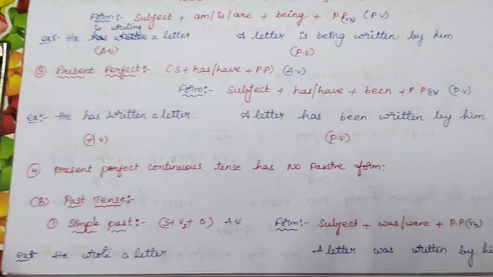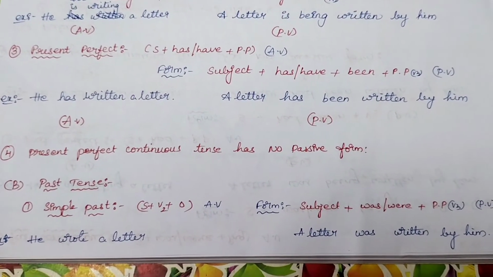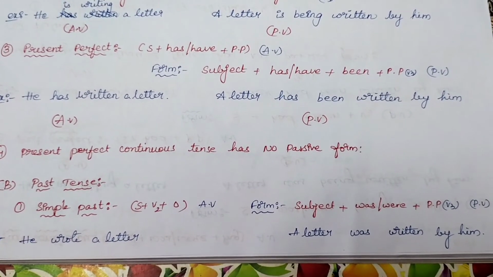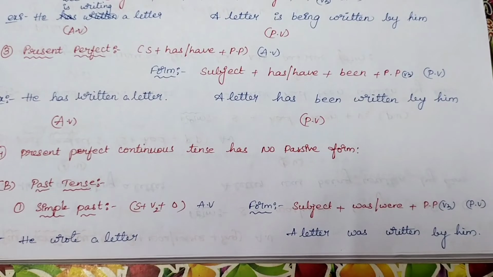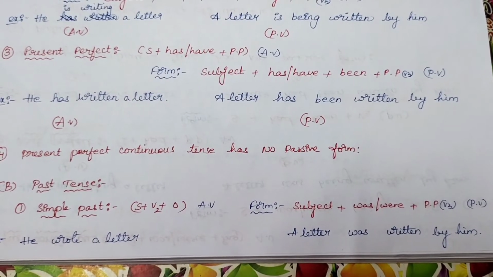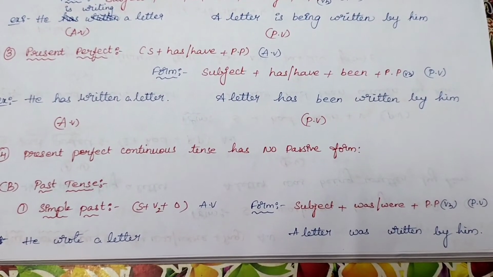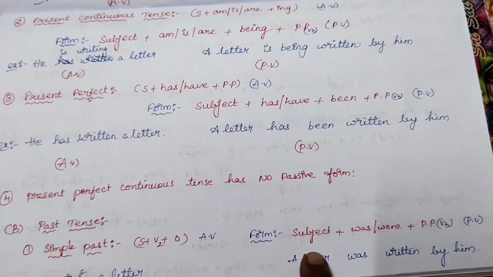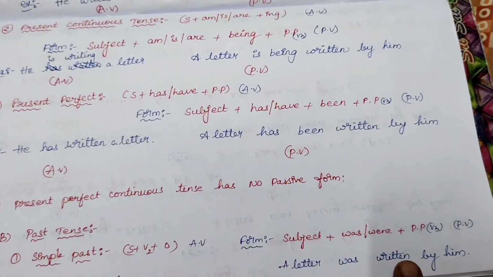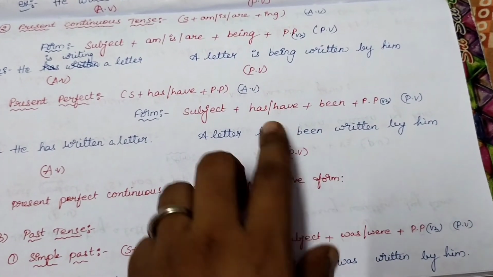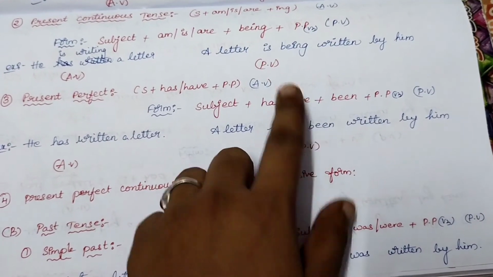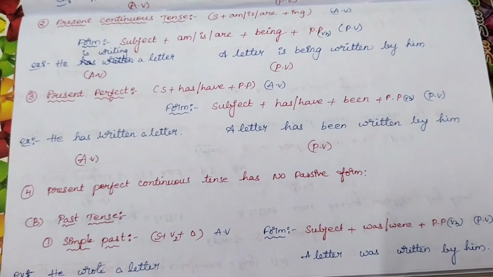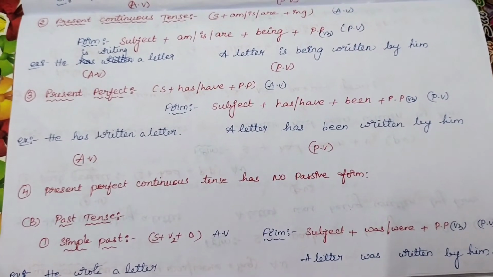Coming to past tense, simple past, that is subject plus V2 plus object. For instance, he wrote a letter. It will be changed to subject plus was or were plus V3. That is, a letter was written by him. If you can observe, subjects and objects are swapping, and V3 is also not changing. It is just that the helping verbs, the be forms, are changing here. Depending upon the tense, we need to change them.